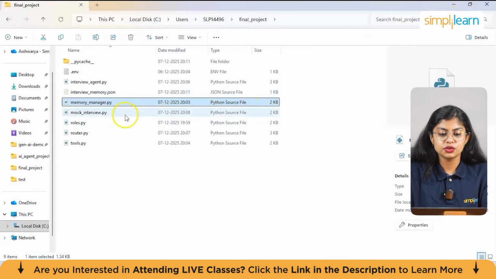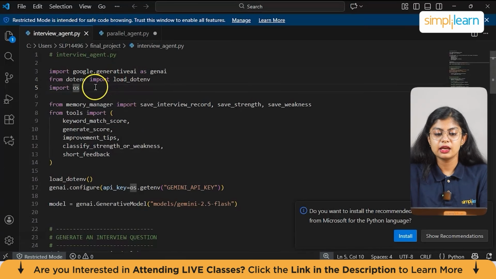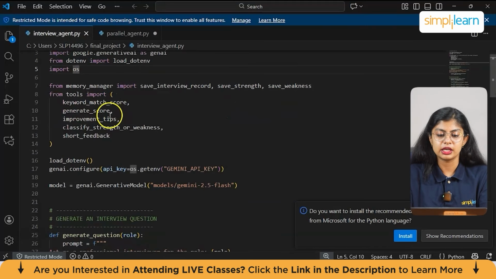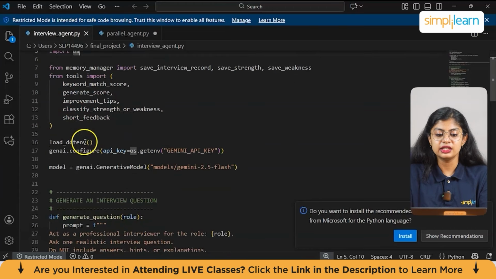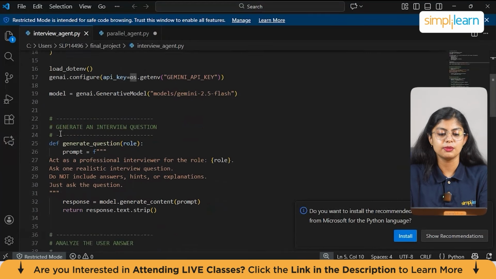Now let's code interview_agent.py. Again, here also basic imported functions, which are google.generativeai, dotenv, and the os module. And then we have from memory_manager import save_interview_record, save_strength, save_weaknesses. From tools, import so many tools. So here all the memory manager classes or functions which we have defined and have to use in the entire program, we can call here. And then we have load_dotenv, which is basically about the API key. These three are again constant in every program.